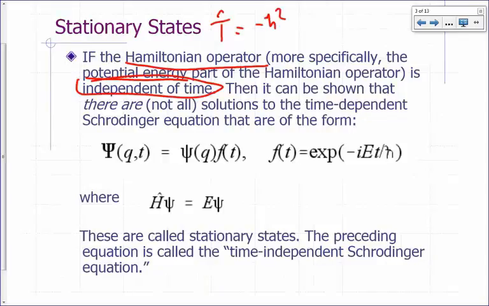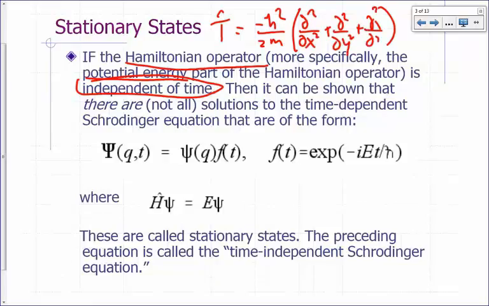Negative h bar squared over 2m, and then the sum of second derivatives with respect to x, y, and z. This is for a one-particle system. So you can see there is no time dependence in your kinetic energy operator. So the part of the Hamiltonian operator that could depend on time is the potential energy.